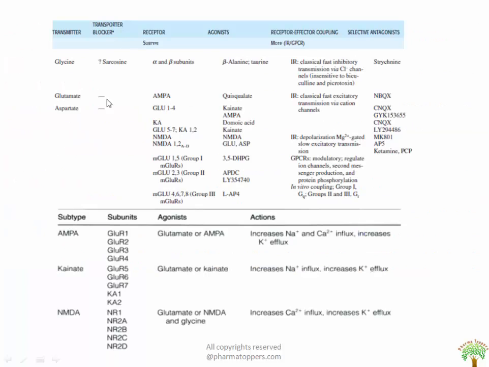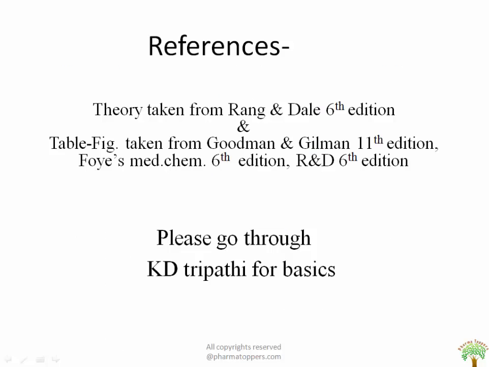So these are the charts. Just a brief synopsis, where the transmitters involved are glutamate, glycine, and aspartate. The transporter blocker of glycine is sarcosine, which is important. The subtype receptors are mentioned. The agonists and antagonists are also explained, and the receptor mechanism. And here are the different subtypes of AMPA, kainate, and NMDA. Agonists and actions are also explained here. So this chart is important to be remembered.